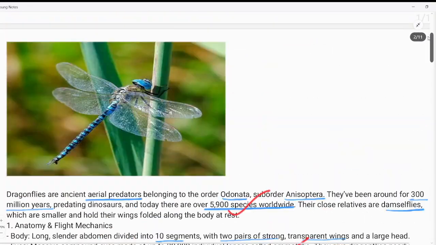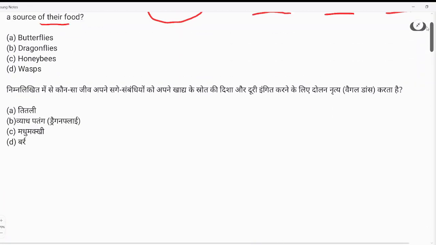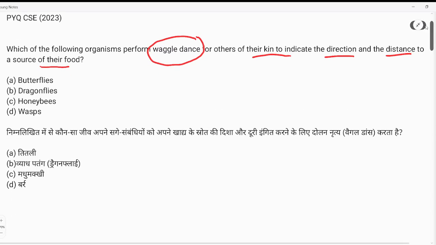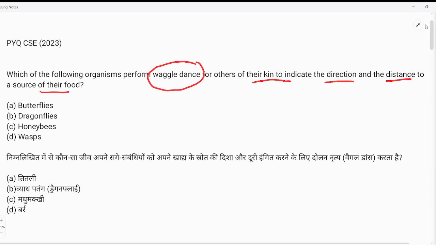Now move towards the question again and see whether we are able to solve it or not. All right. So we were discussing the waggle dance, and before this we just read that butterflies are the organism which perform the waggle dance. Correct? So this is the correct answer.